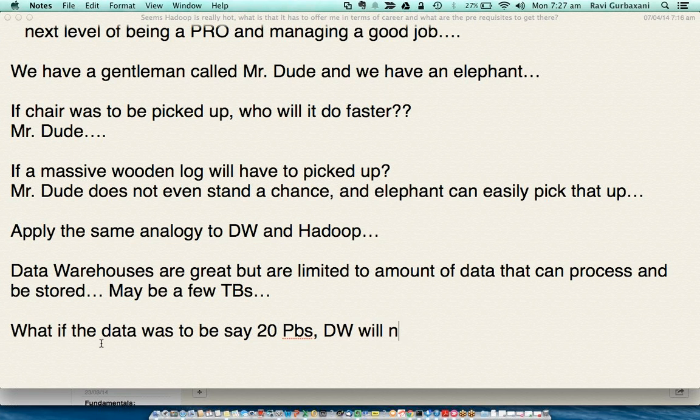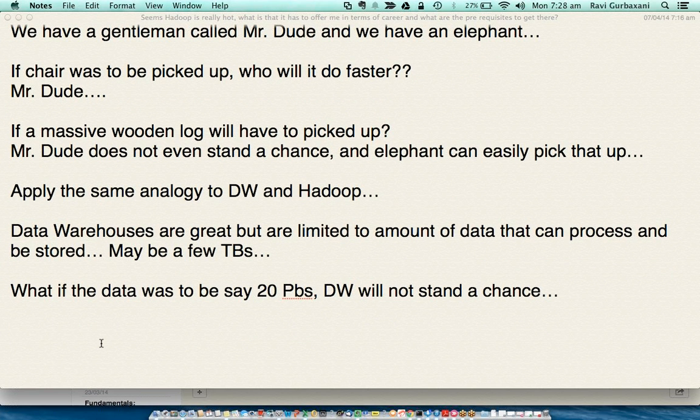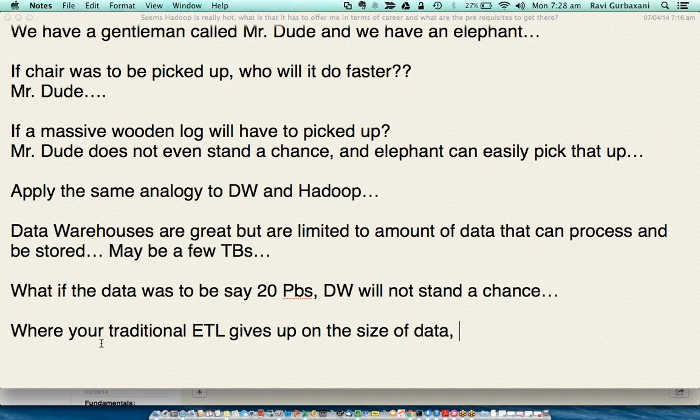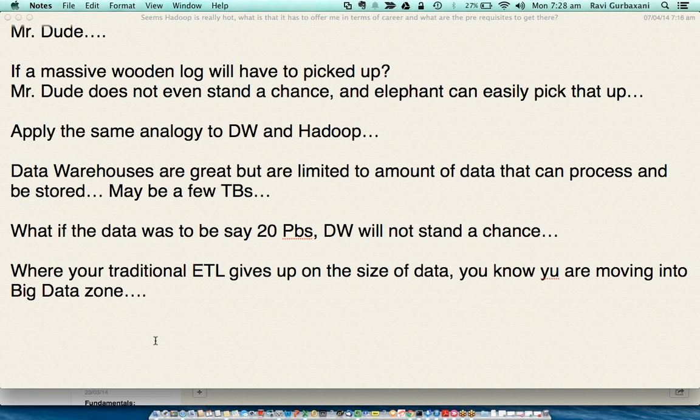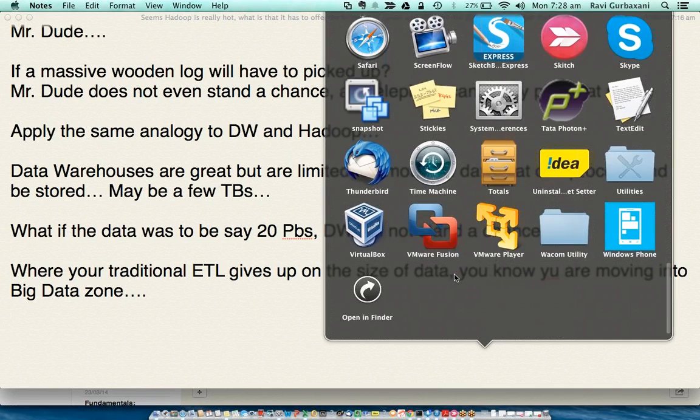Traditional data warehouses will not even stand a chance. So the idea is that where your traditional ETL gives up on the size of data, you know you are moving into the big data zone. Let me just give you one slide to explain that.